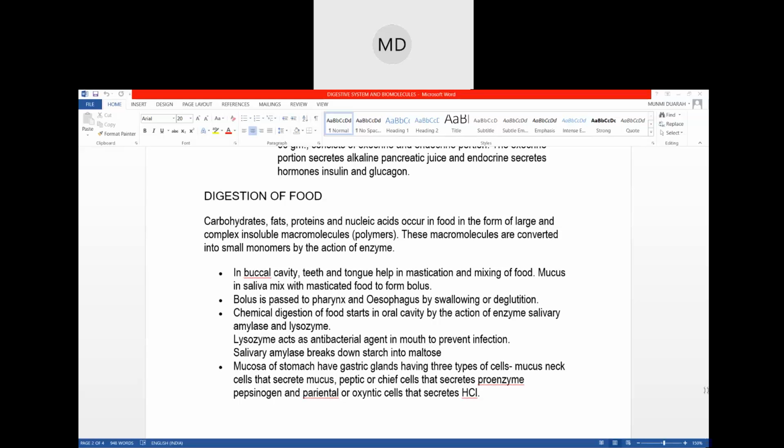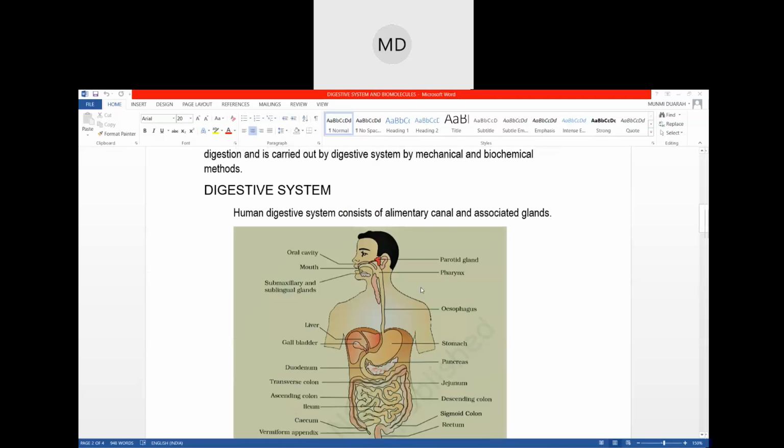And what happens to the bolus now? It passes through the pharynx and esophagus. This is the portion, right? This is the pharynx, this is the mouth. You chewed your food here and you swallowed it, and it will pass through the pharynx and the esophagus. This is the esophagus.